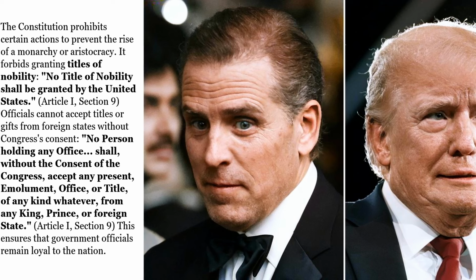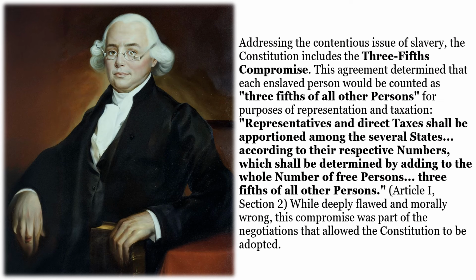No person holding any office shall, without the consent of the Congress, accept any present, emolument, office, or title of any kind whatever from any king, prince, or foreign state. Article 1, Section 9. This ensures that government officials remain loyal to the nation. Addressing the contentious issue of slavery, the Constitution includes the Three-Fifths Compromise.